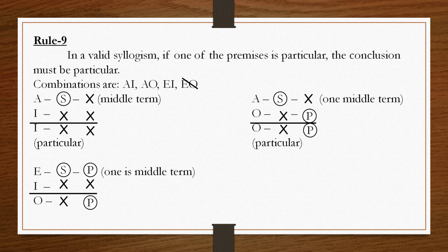A is major premise, O is minor premise. O is negative, so conclusion will be negative. If one premise is negative, conclusion must be negative. Then A proposition, you know, it distributes the subject and O proposition distributes the predicate.